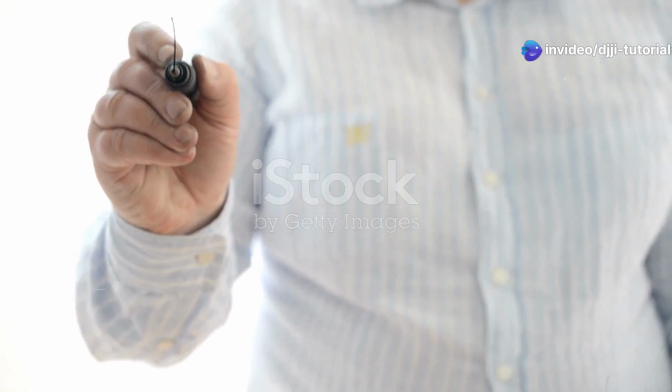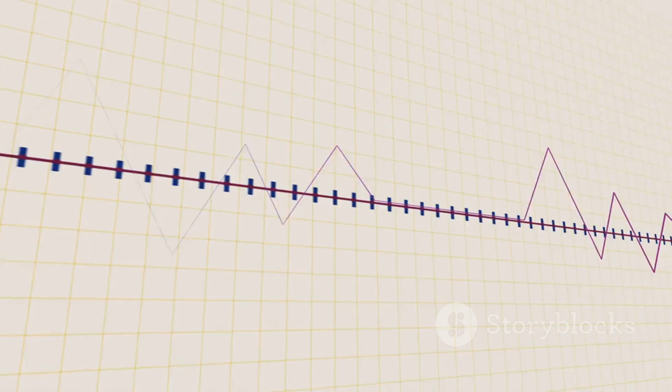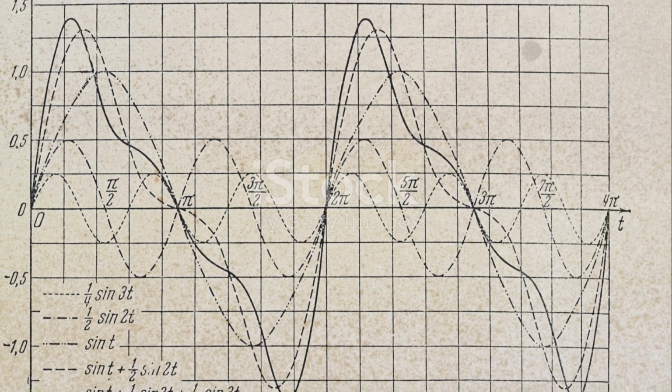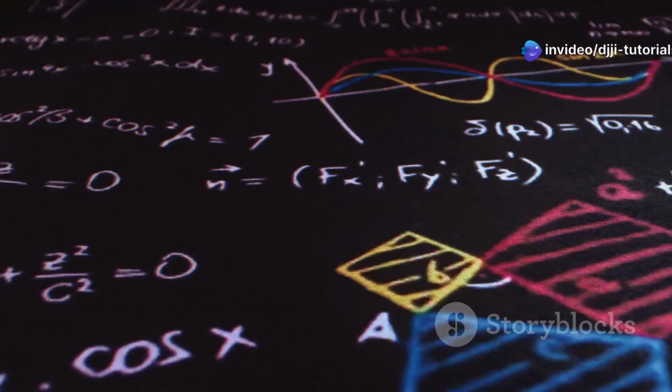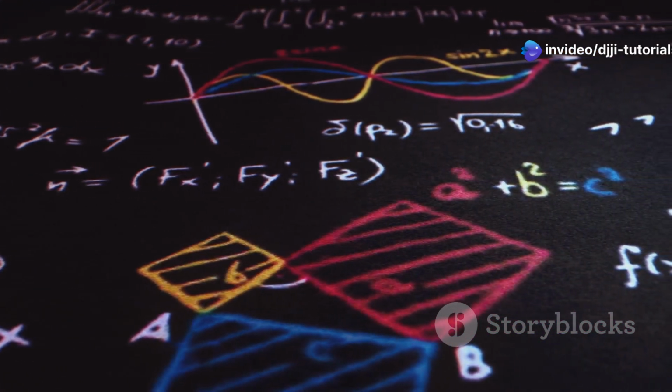The graph of y = sin x is a sinusoidal wave that oscillates between -1 and 1, repeating its shape every 2 pi units. Its domain is all real numbers, and its range is from -1 to 1. The graph is symmetric about the origin, meaning sin of -x equals -sin of x.